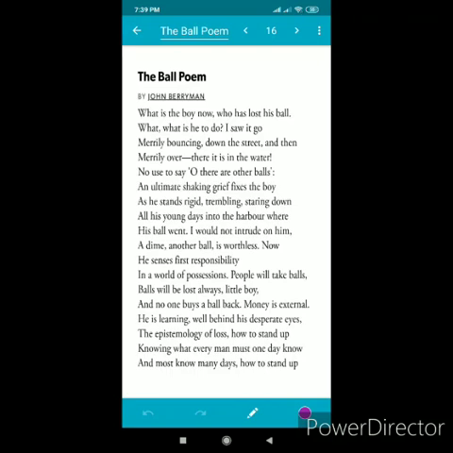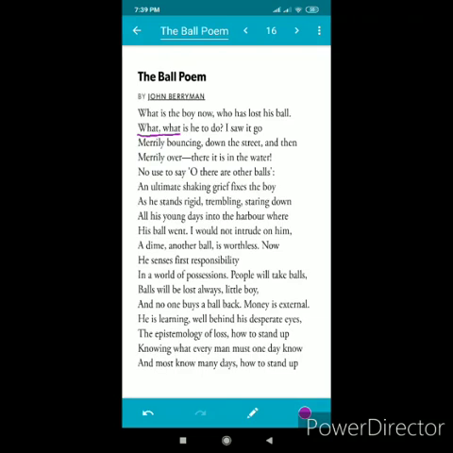Look at the second line, what. Here the repetition of the word what emphasizes the helplessness of the boy who cannot retrieve the lost ball. Retrieve means to get.